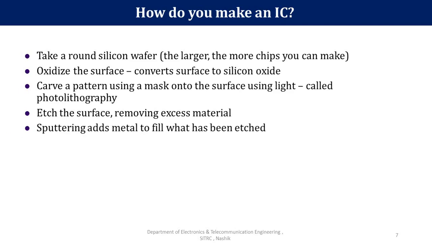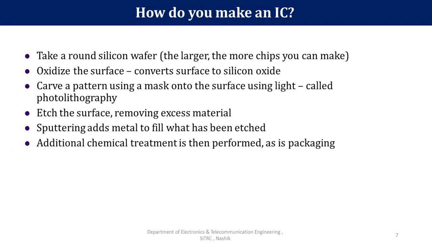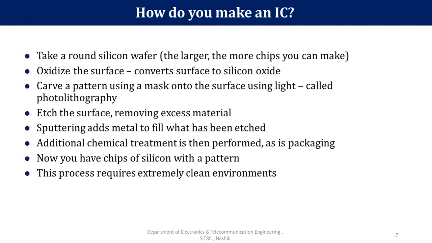Then we have to add the metallic layers, which is known as sputtering, which adds metal to fill what has been etched. In addition to this, chemical treatment is then performed, which is also known as packaging. Now we have a chip of silicon with a pattern of electronic circuit, and this process requires extremely clean environments, and all this process is done in clean rooms.